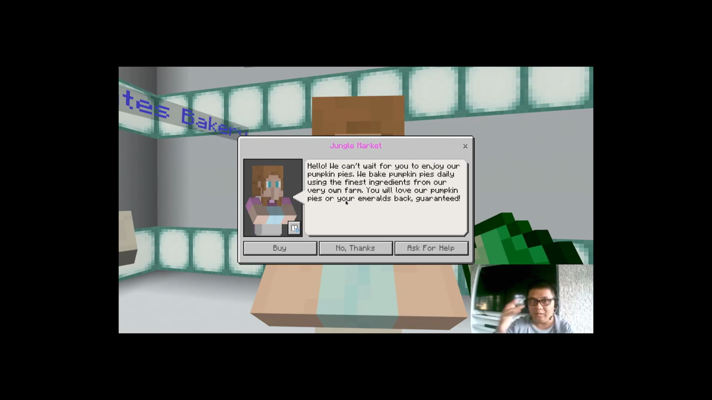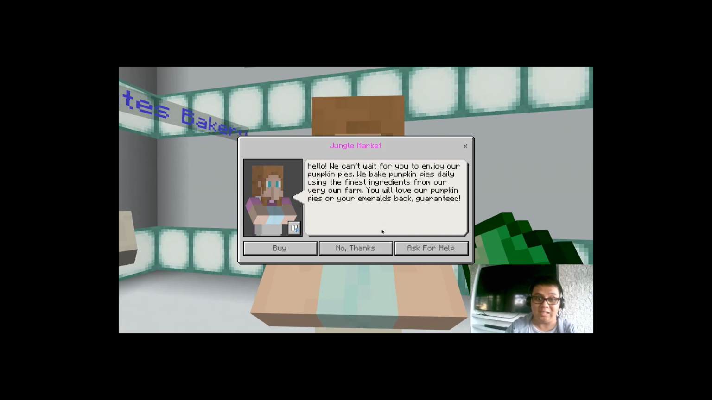Since we selected, let's go talk to our friend here, our kiosk here on the jungle market. She says, "Hello, we can't wait for you to enjoy our pumpkin pies. We bake pumpkin pies daily using the finest ingredients from our very own farm. You will love our pumpkin pies or your emeralds back, guaranteed. Should we buy or not buy?" Saying no thanks. Again, if you are very unsure, it is a necessity to ask for help from our trusted adult.